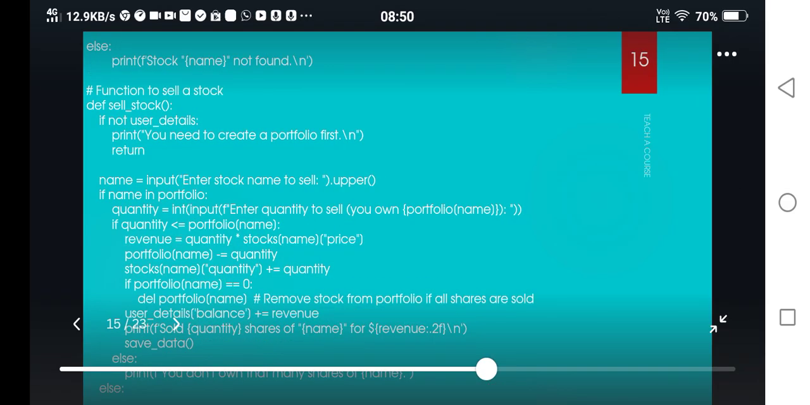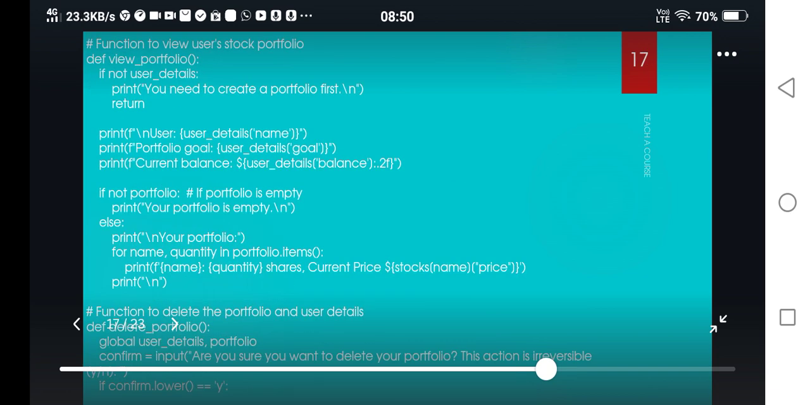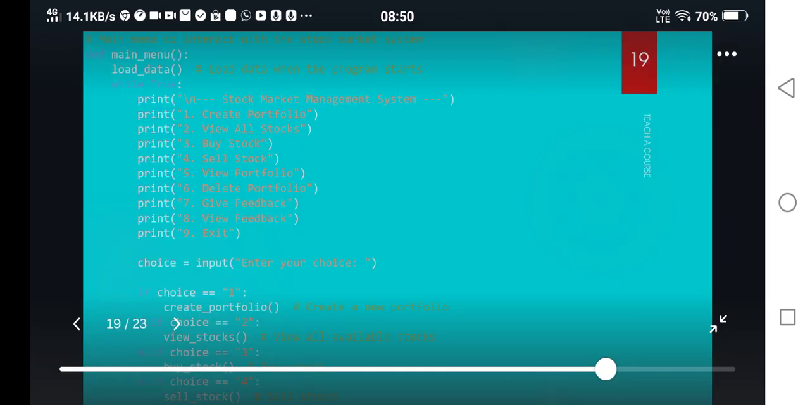So after all these things you come to the end, and when you don't like it you can delete your portfolio and also give a feedback to improve, and say what you feel is lacking about this program.